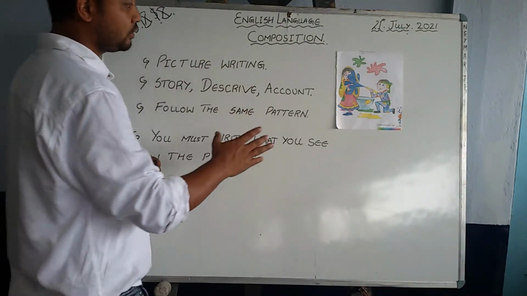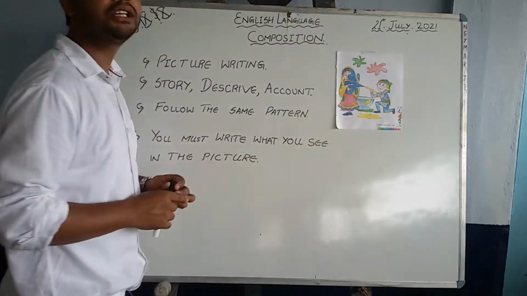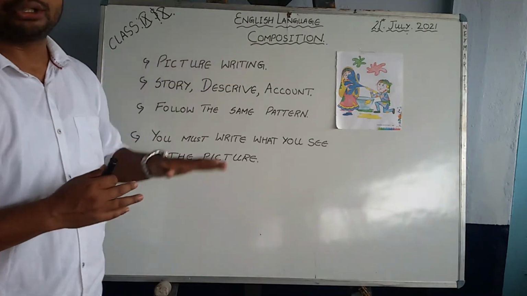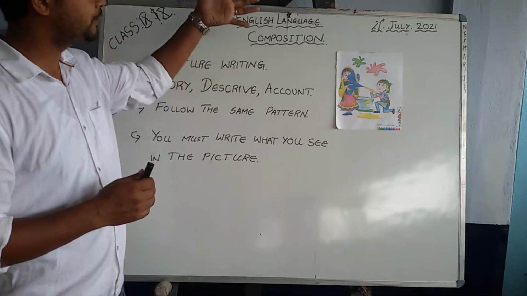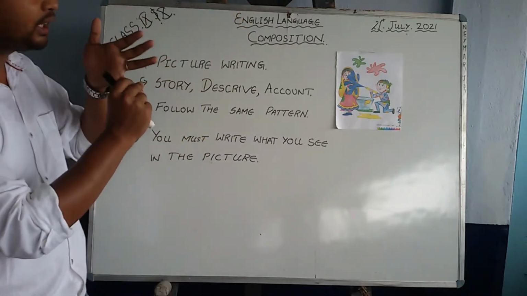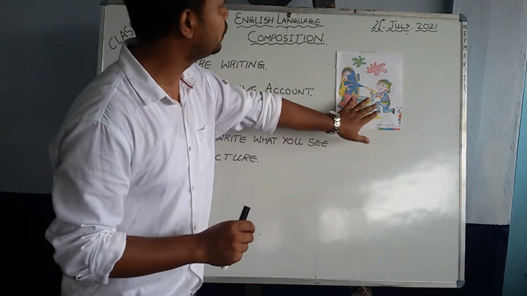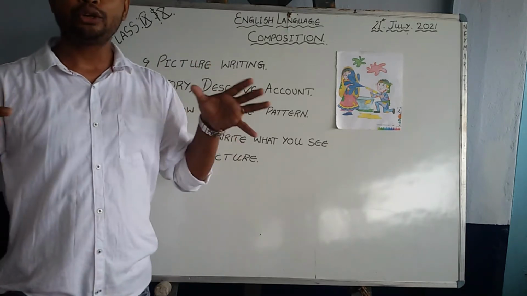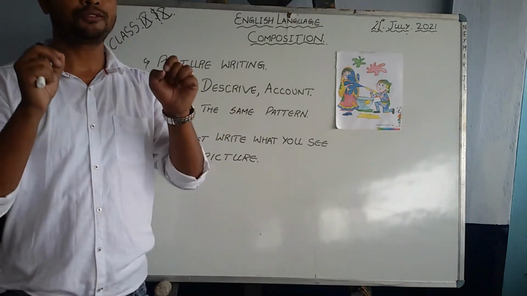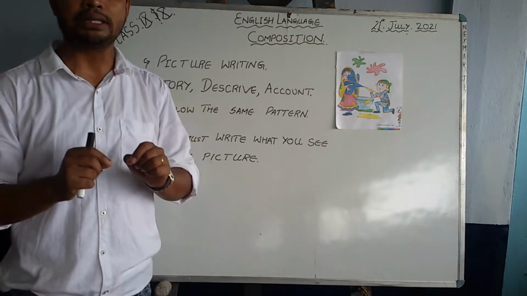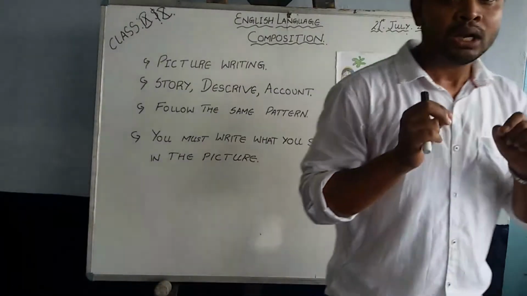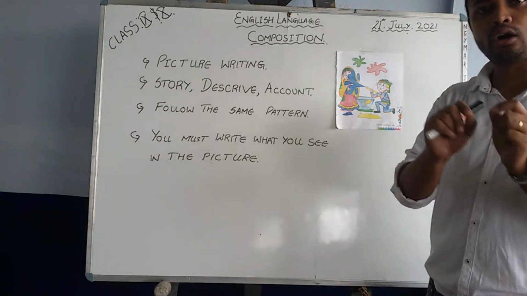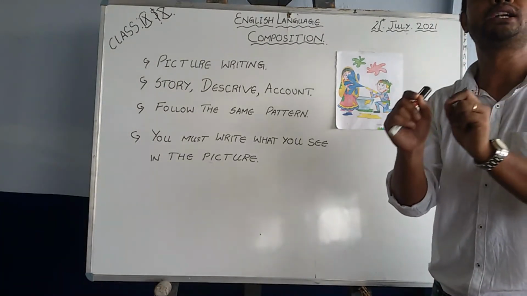As you can see out here, I have pasted one picture out here. I will tell you how to go about it. As you all know, in this section you are supplied with 5 different kinds of questions, and the last question that you get is what? Picture writing. It may not be all the time this only, this is just for an example. When you attempt this question, your first job is to read the question clearly. In the question you are told, study the picture, write a story or an account, or describe what you see in the picture.